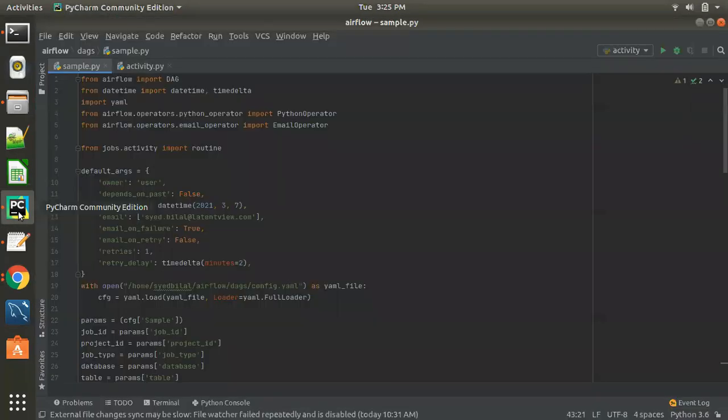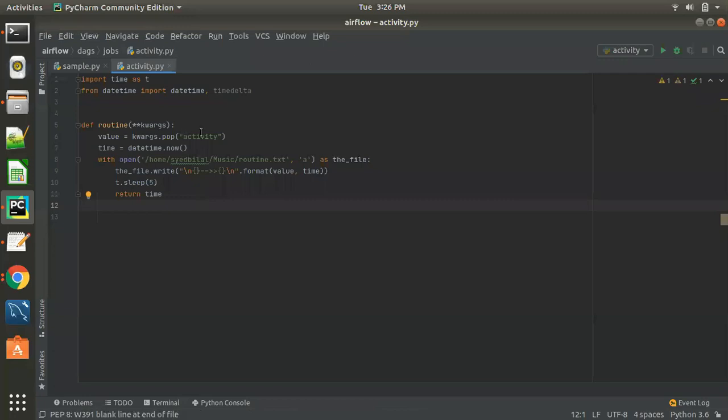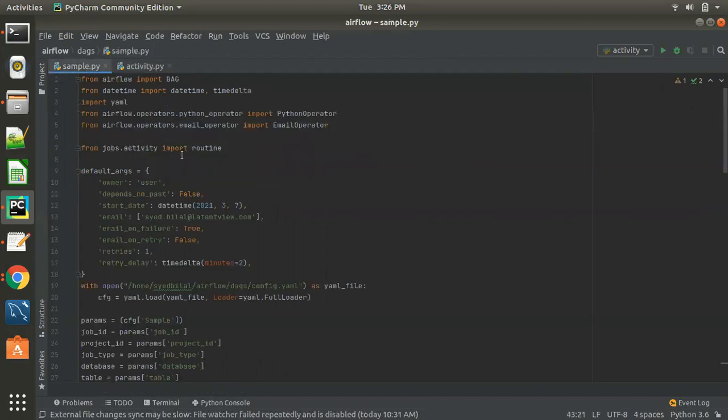If you see the code, I have a simple activity function which gets the activity message from the DAG and simply writes it in a text file along with the time. This is a simple function, def routine, and then this is our DAG.